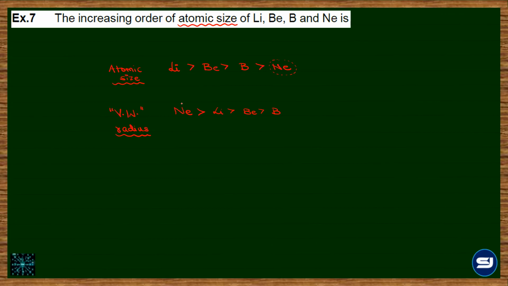Okay? Now in the notes on page 10 the answer given is this, but this answer is valid only if Van der Waals is specified in the question. So the correct answer, if atomic size is asked, is going to be this only. So just make a correction on page 10. The order given there is of Van der Waals radius, and if atomic radius is asked, it will go by the regular trend.